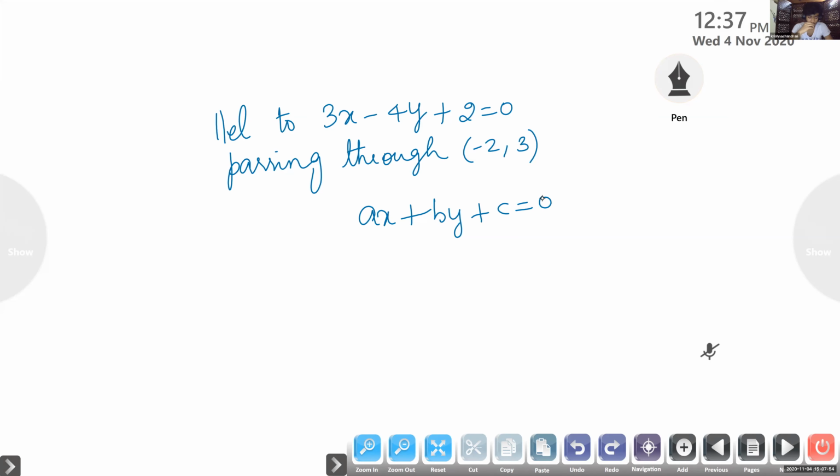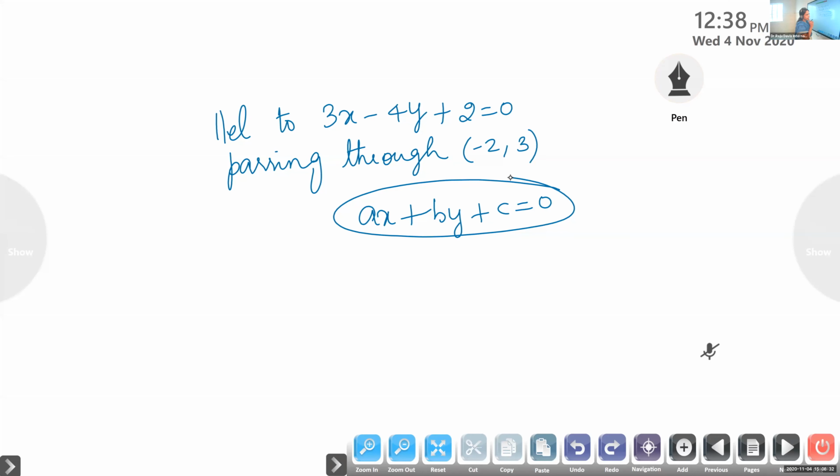Can you repeat? Your voice is breaking. K is 18. Okay, so the question is, give the equation of the line parallel to this line.